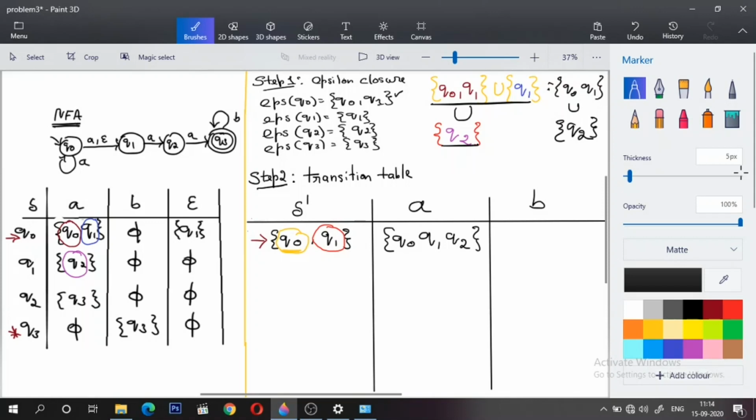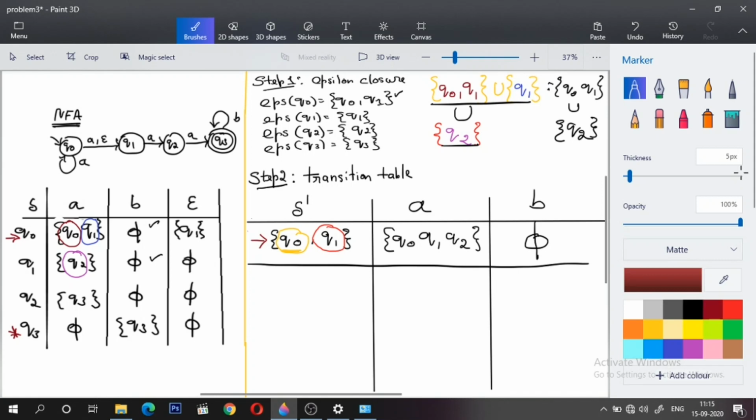Now for B, let us see for B. Q0 upon B, let me write directly. Q0 upon B, in my NFA, makes a transition to the dead state, which is null. And Q1 upon B also makes a transition to the dead state, which is null, and its epsilon closure is null itself. So this is what I get.